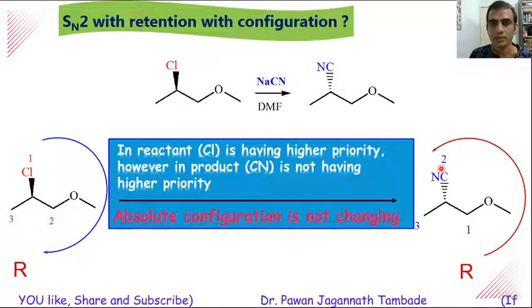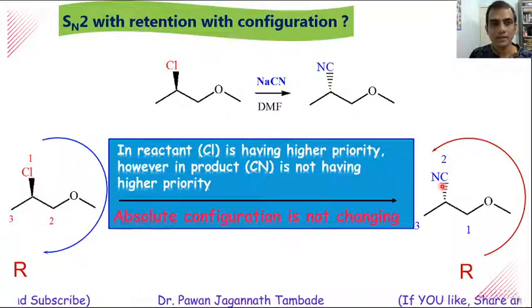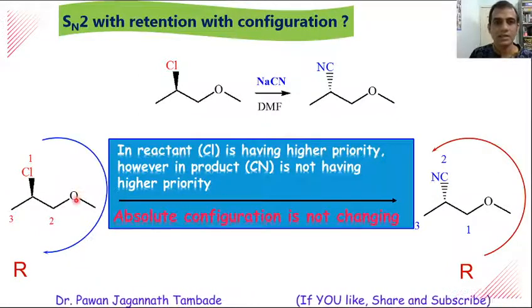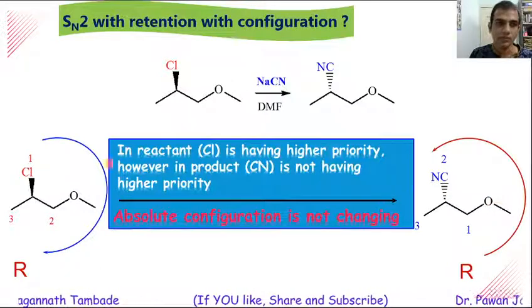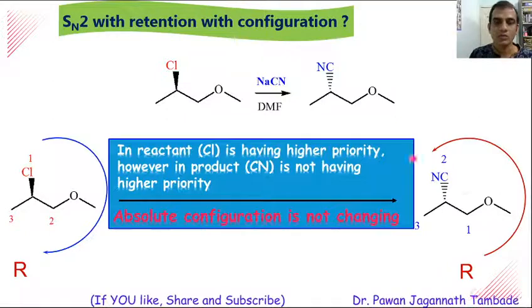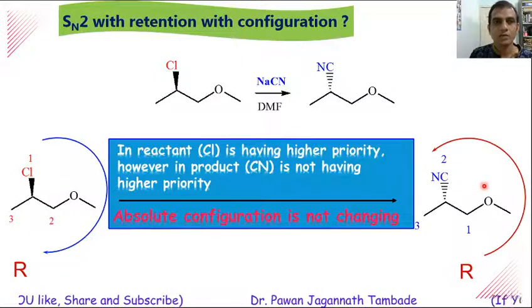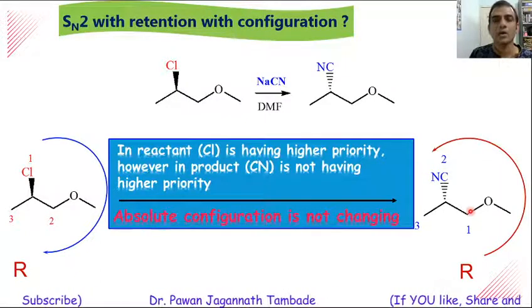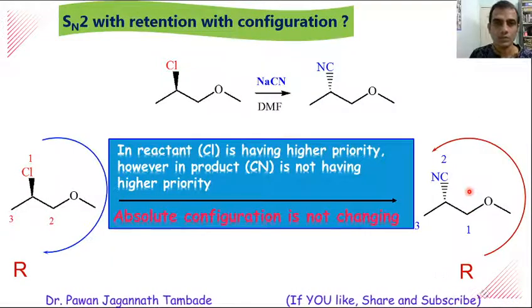the highest priority. Its priority is changing, and because of that, although in this case there is an SN2 reaction, there is no inversion of absolute configuration. We start from the R isomer and get the R isomer. So there are some examples like this which are exceptions for SN2 reaction, and this is only because of the priority order according to CIP rules.